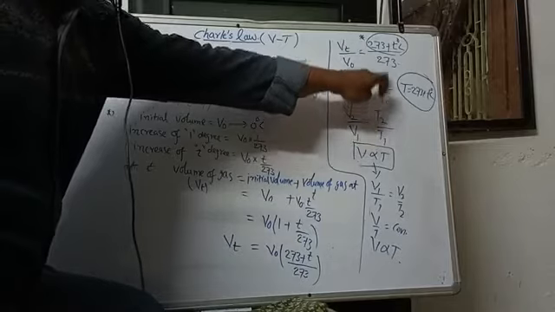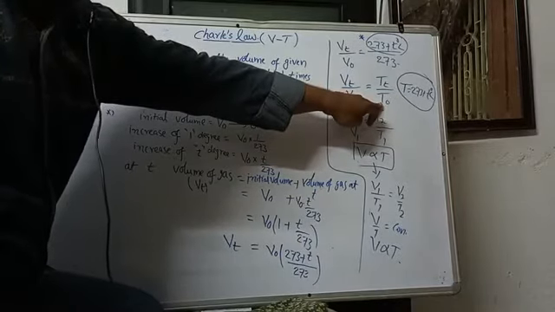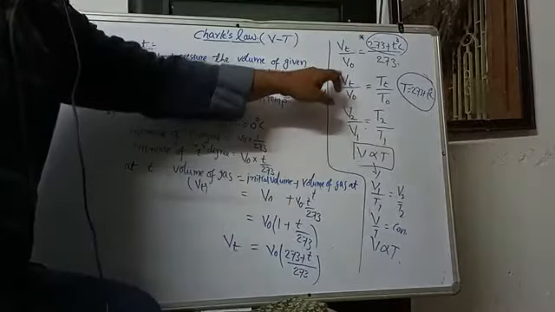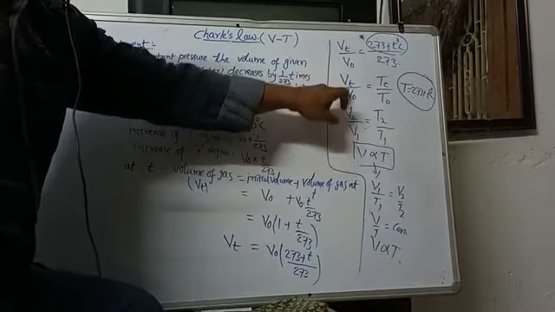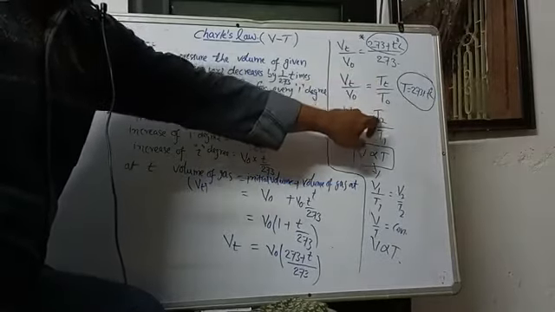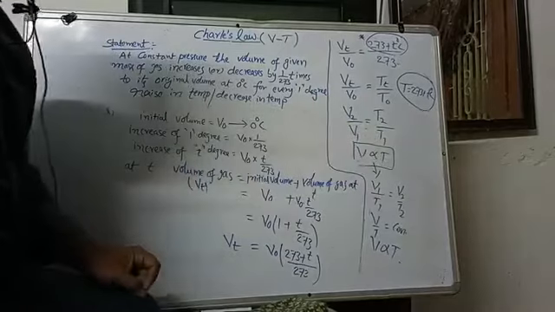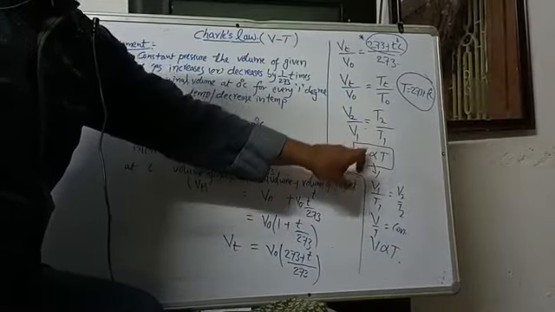So 273 will be taken as T naught. This will be the final volume, this the initial volume, this the final temperature, and this the initial temperature.